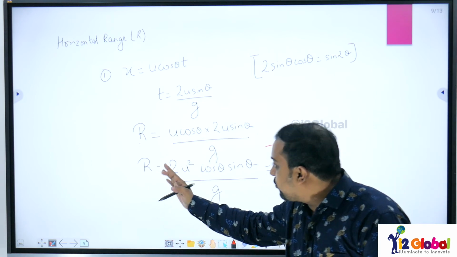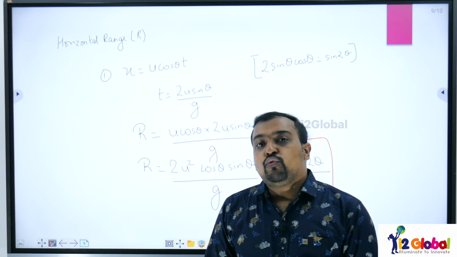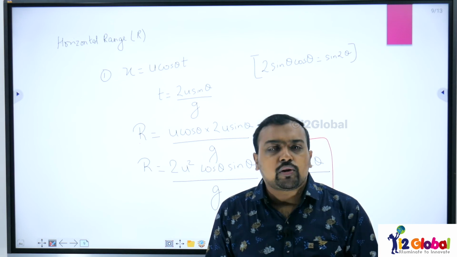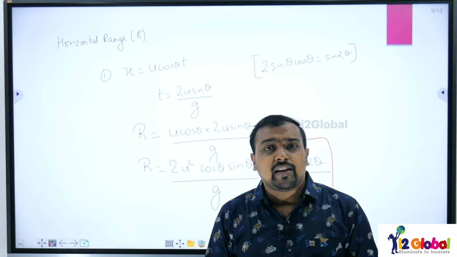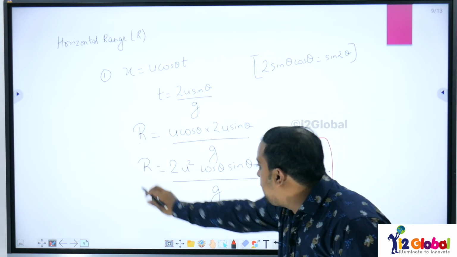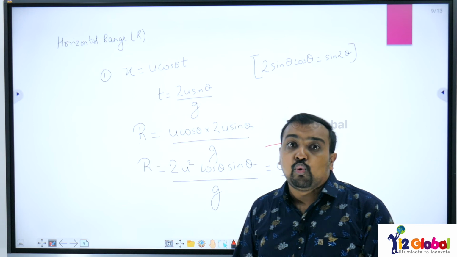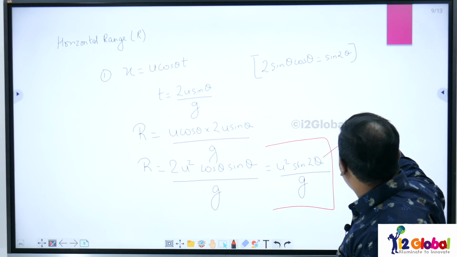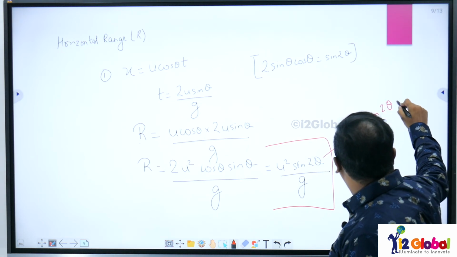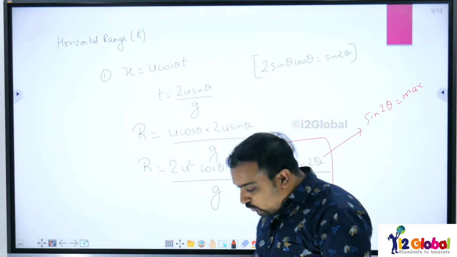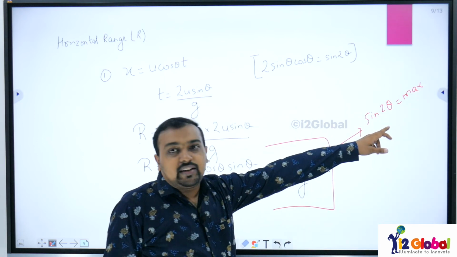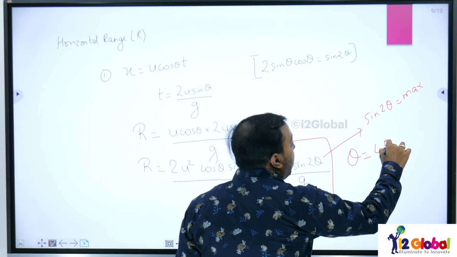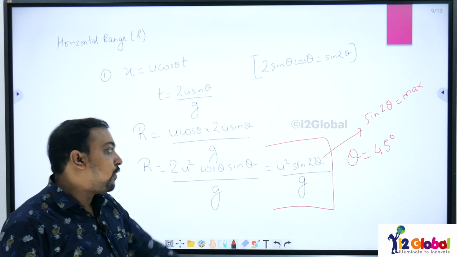Now let us talk something more on this range. If I try to find out the value of range maximum, again I am talking about the maximum range. Let us understand. Range will be maximum for a particular value of u when this sin of 2 theta component is maximum. When this sine of 2 theta component is maximum, in that case, what should be the value of theta? The value of theta should be equals to 45 degree.